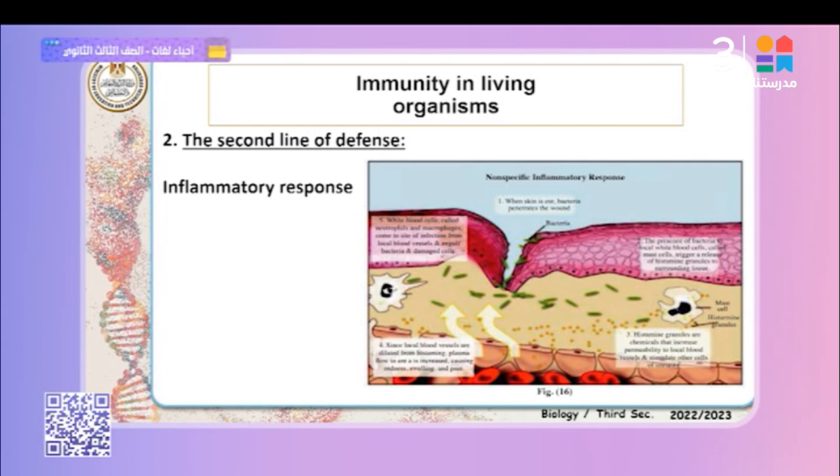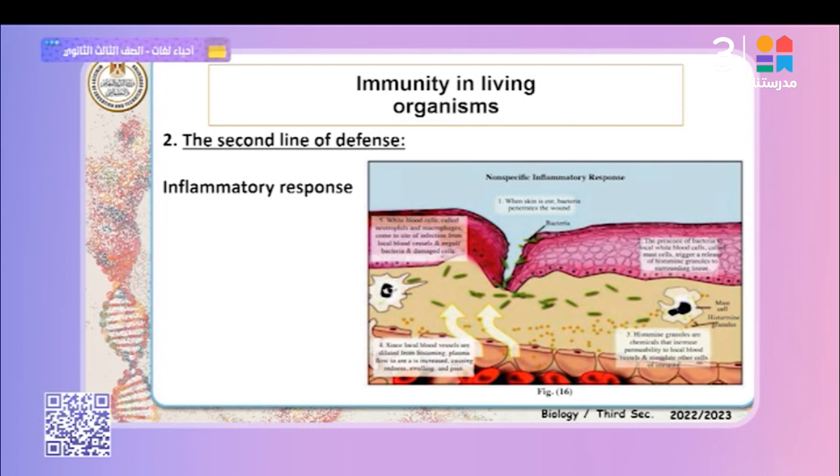Number two, the penetration of the bacteria reaches local white blood cells called mast cells. The mast cells are found in the dermis, in the proper connective tissue. This triggers the release of histamine granules to the surrounding tissue. Besides this, basophils are found. This is the mast cell. Histamine granules are secreted.